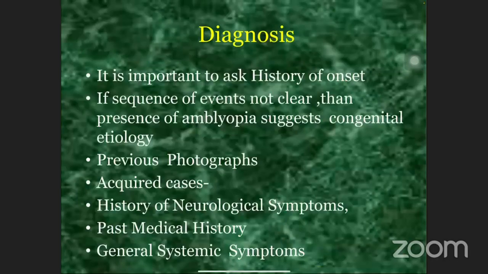So basically, it is very important to ask history of onset, and if the sequence of events is not clear, then presence of amblyopia suggests congenital etiology. We must look at previous photographs, and in acquired cases, there will be history of neurological symptoms, past medical histories, general systemic symptoms.